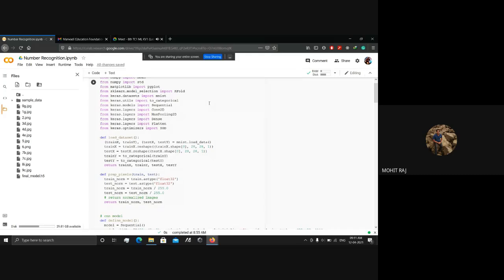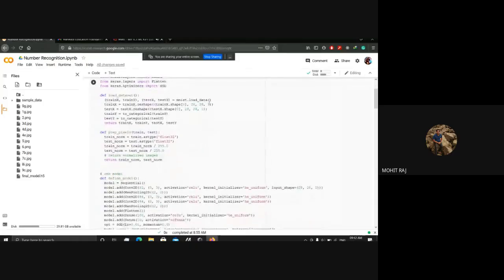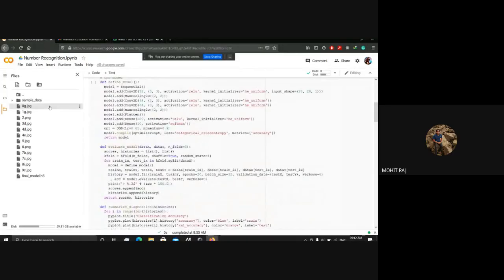There is training data and test data, and we have converted the images into 28 by 28 pixels. After that, we converted the pixel density, meaning the image, into a 0 to 1 number, like a normalized image.